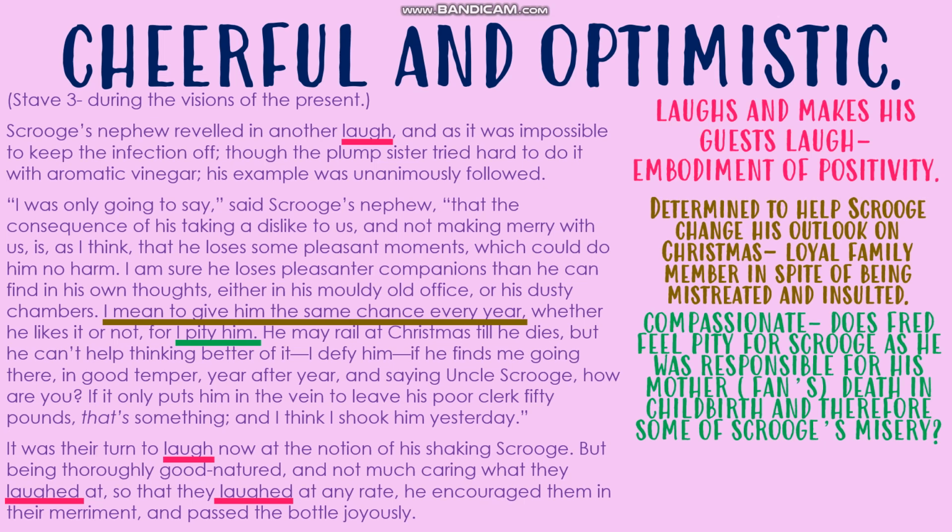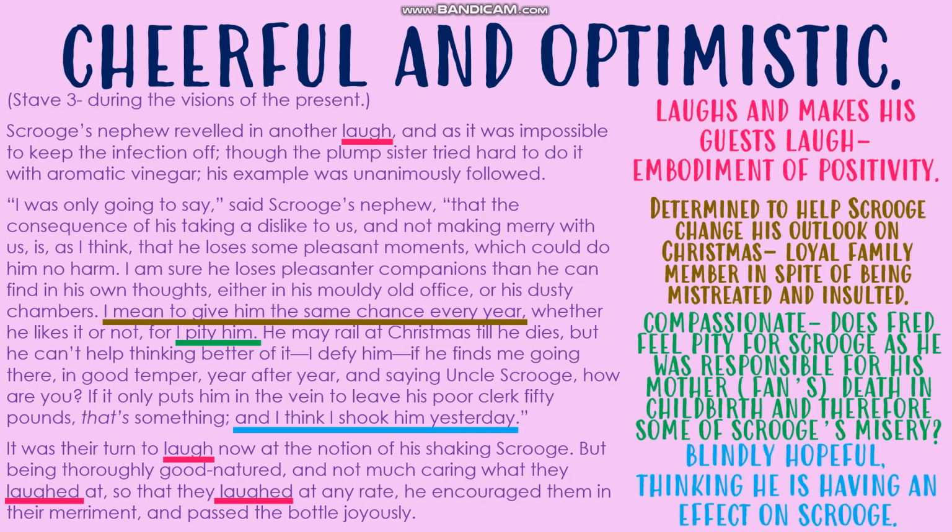But also consider the fact that potentially he might feel guilty for his mother's death and for killing Scrooge's sister. And therefore he may feel sorry for him because he has created some of the misery on Scrooge, obviously not meaning to, in that death in childbirth. As well as this, he has and shows some blind hope, and he thinks that he has changed the way Scrooge is with that rousing speech we've just seen.